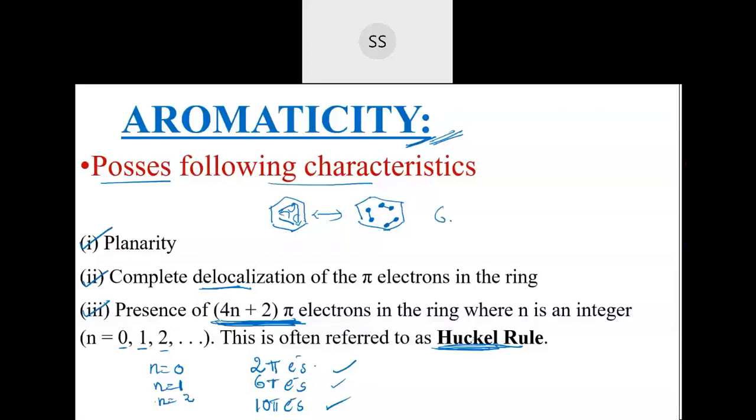So these have 6 pi electrons, okay? 3 pairs but 6 pi electrons. That means it is aromatic in nature. So they are planar also, and there is complete delocalization of pi electrons in the ring, plus there are 6 pi electrons present in them. So those compounds are said to be aromatic in nature.